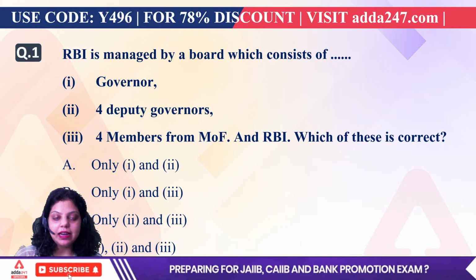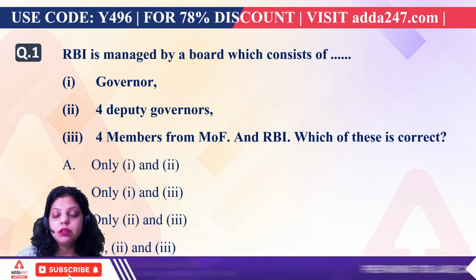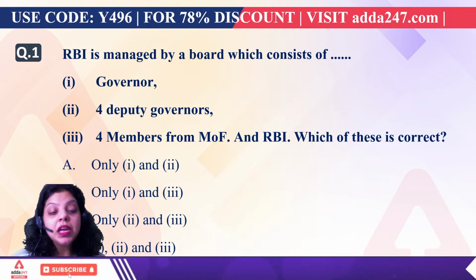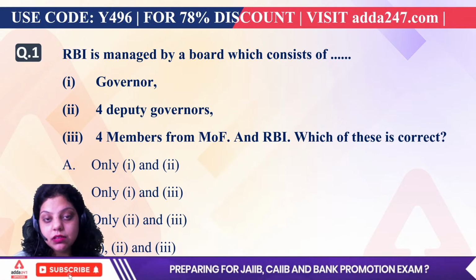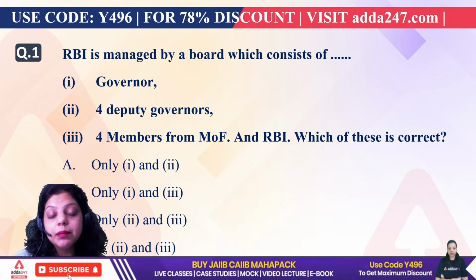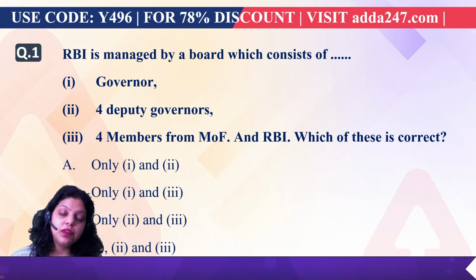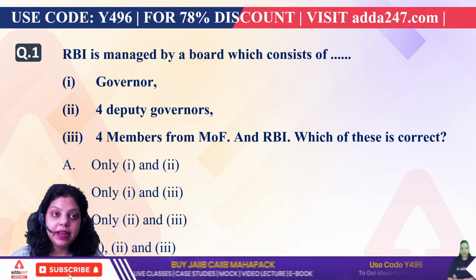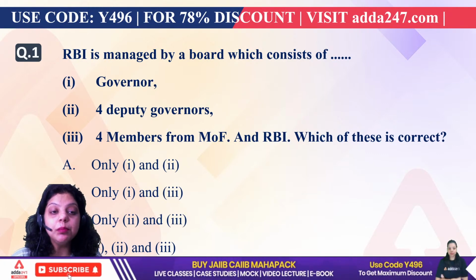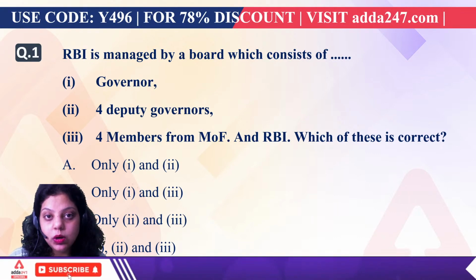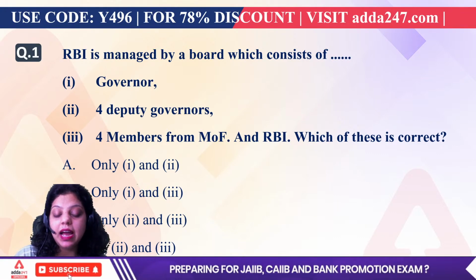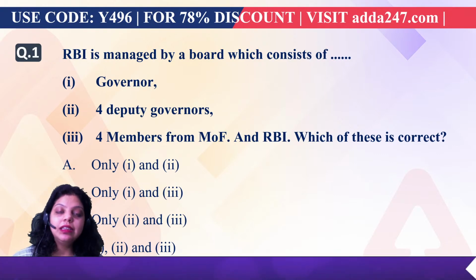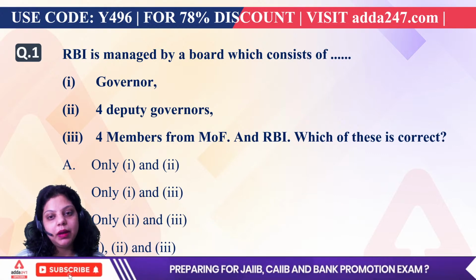By using multiple acts: the RBI Act, Banking Regulation Act, Payment and Settlement Systems Act, Negotiable Instruments Act. Apart from that, when RBI regulates the financial system, it regulates the money market and formulates monetary policy to make sure the financial system is working accordingly. When RBI regulates the currency system, it means RBI has the sole right to print all the currencies except rupee 1, and this right has been given under RBI Act 1934 section 22. So these are the three major works performed by the Reserve Bank of India.